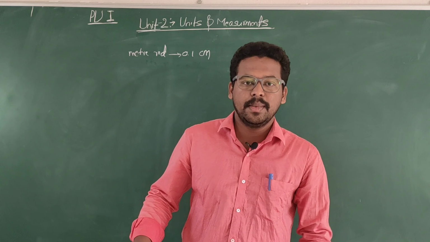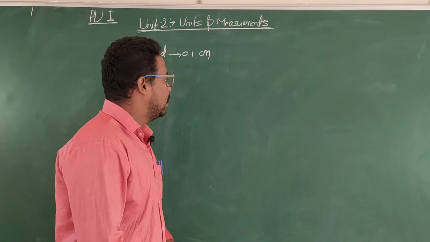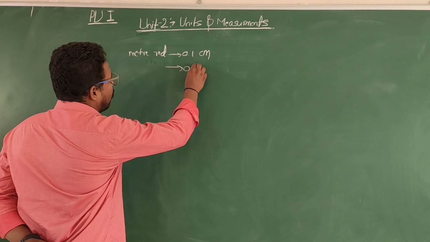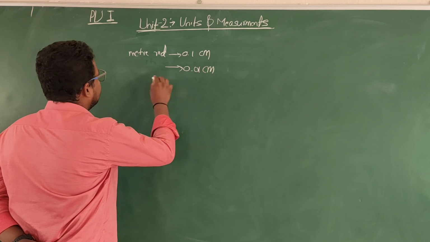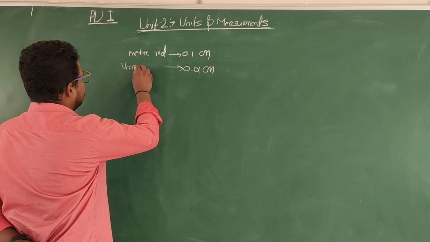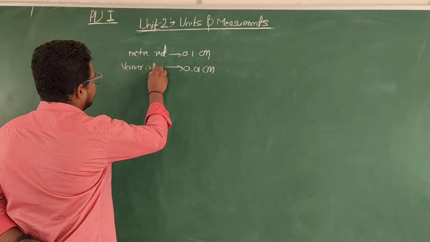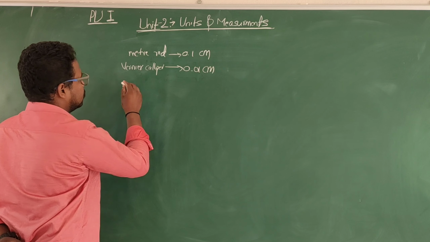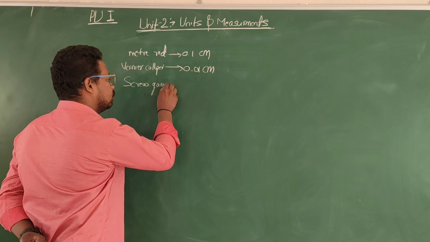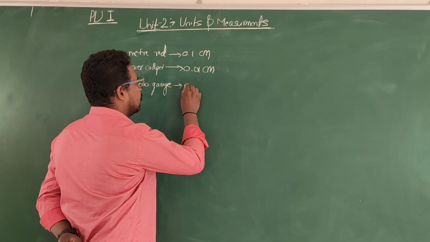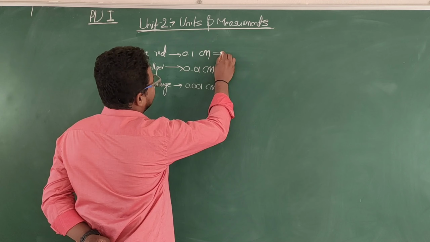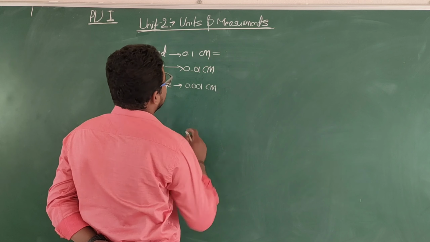There are a few more instruments to measure. The vernier caliper has a capacity of 0.01 centimeter. And the third one is the screw gauge. Its capacity is 0.001 centimeter.